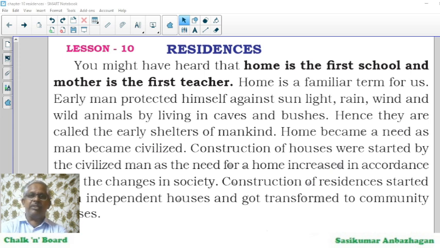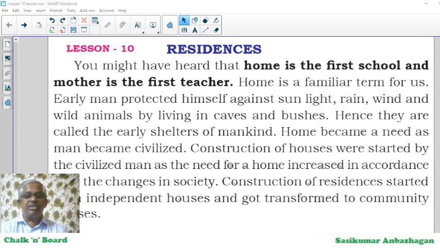Early man protected himself against sunlight, rain, wind, and wild animals by living in caves and bushes. Hence, they are called the early shelters of mankind. Home became a need as man became civilized.